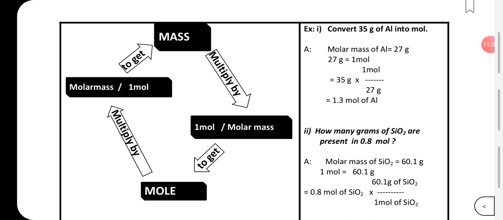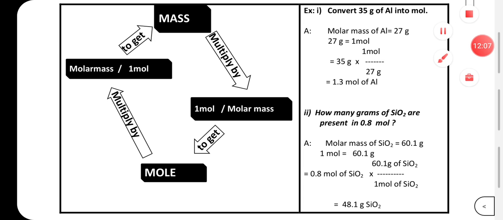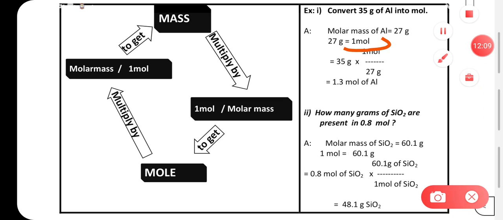Okay, so to do this question, what you have to do is convert 35 grams of aluminium into moles. You know the atomic mass or molar mass of aluminium is 27. So 1 mole of aluminium is going to contain 27 grams, right? So this is what is being done here. 1 mole of this aluminium is going to have 27 grams.